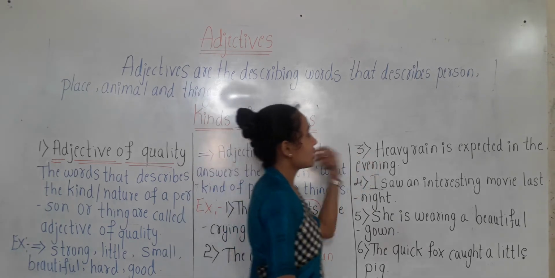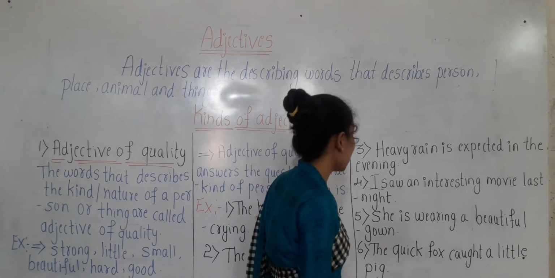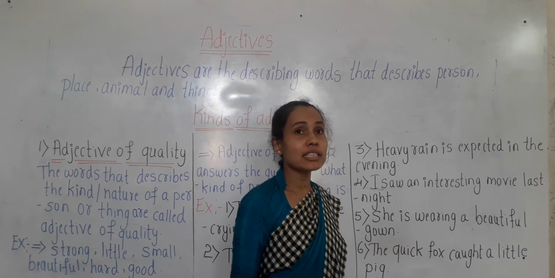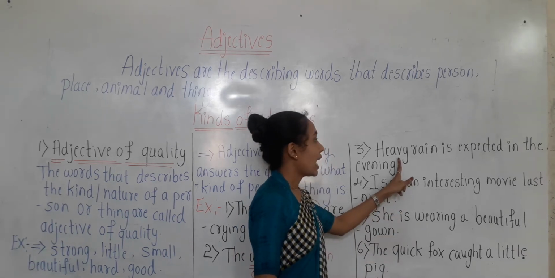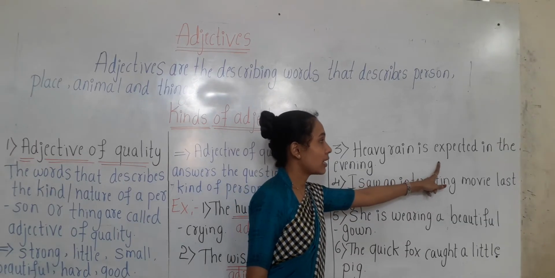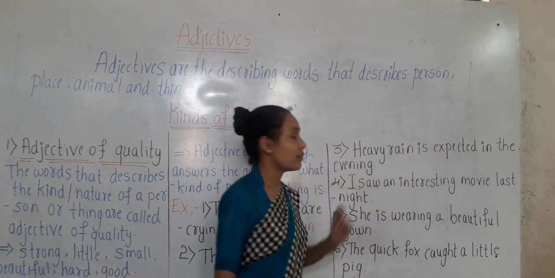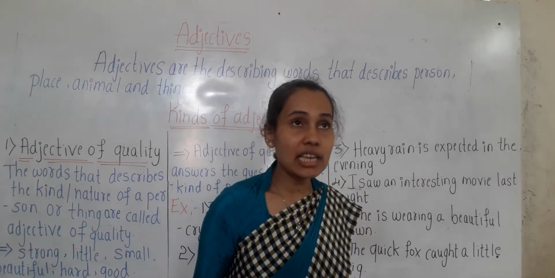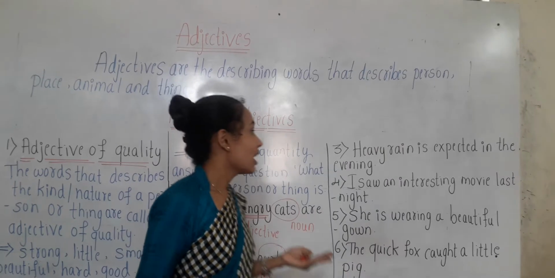Look at the third sentence, children. What does it say? Heavy rain is expected in the evening.